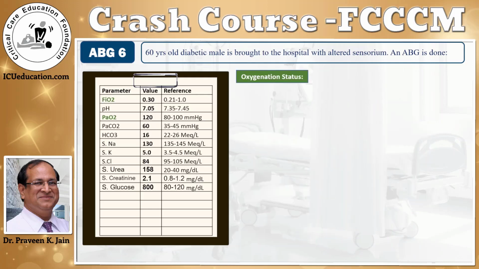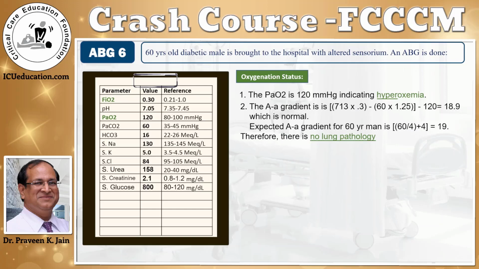The oxygenation status. This patient is on 30% oxygen and the PO2 is 120, which is more than 100. So this patient has hyperoxemia. But that's never enough. You must calculate the alveolar arterial gradient. And when you calculate it, you find that in this case, it's 18.9, which is normal. You should know how to calculate the predicted alveolar arterial gradient. Formula is 60 upon 4 plus 4, which is 19. And this is what we calculated, which means there is no lung pathology.